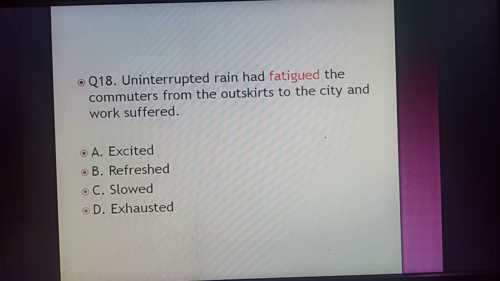Exhausted means we are exhausted. It properly means the end of energy, like when we are tired. Once we are over-exhausted, it means there is no energy left in our body to go further and do any more work. So the sentence here says that uninterrupted rain had fatigued the commuters from the outskirts to the city, and work suffered, and thus the word fatigued means exhausted.